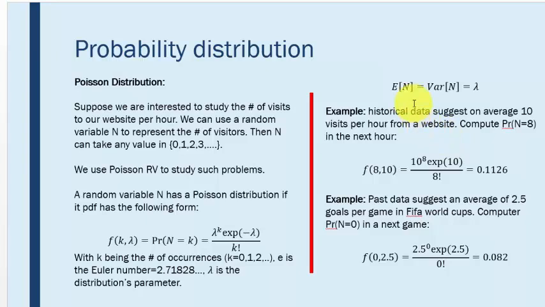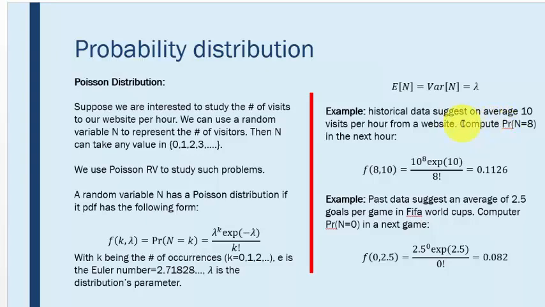With some calculation, we can show that the expectation of n is equal to the variance of n, which is equal to lambda. Let's consider this example where we use historical data suggesting that on average 10 visitors per hour visit our website.